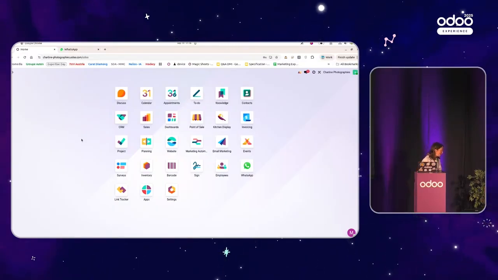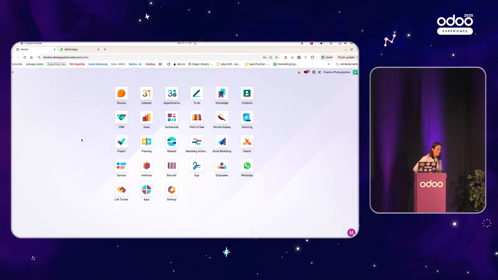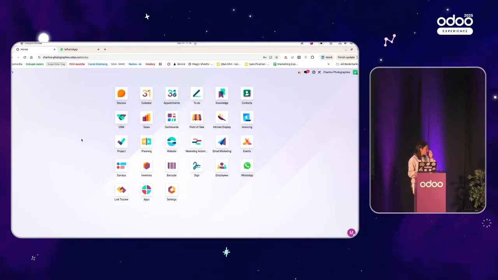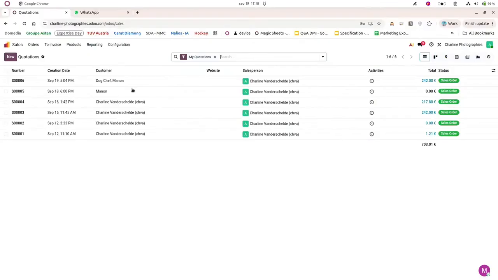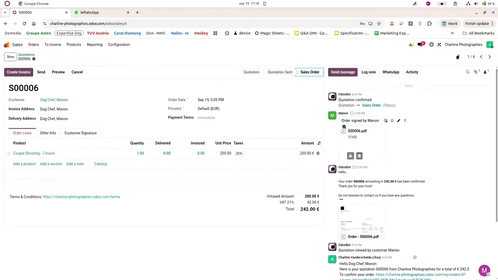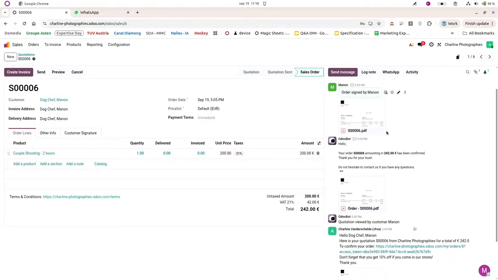So we have a question on the availability of WhatsApp. Since which version is WhatsApp available? Since 18. Okay. Can you track the message opening rates? Yeah, so not exactly the message opening rate. For example, here in the sale order, I've seen that Manu has ordered the sign directly, but I cannot track that she has opened it directly from a sale order or from Chatter.